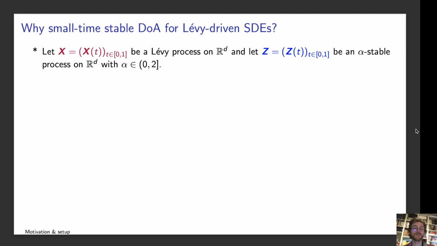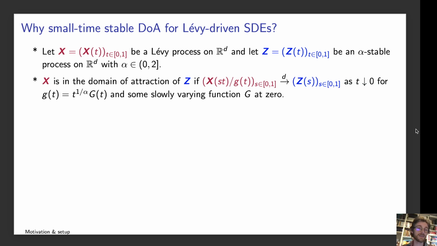So, the setting in this paper is that we consider a multivariate Levy process X on R^d and an alpha-stable process Z on R^d, with alpha between 0 and 2, and that we say X is in the domain of attraction of Z, meaning that if we look at the correctly scaled process X of st divided by g of t, this converges in distribution to Z of s as t tends to 0, because we're looking in the small time stable domain of attraction. In this case, our scaling function small g is given by t to 1 over alpha times a slowly varying function capital G.